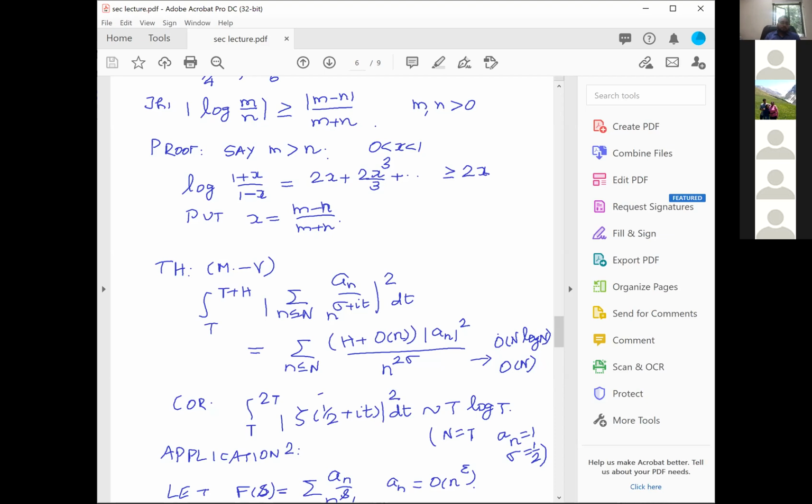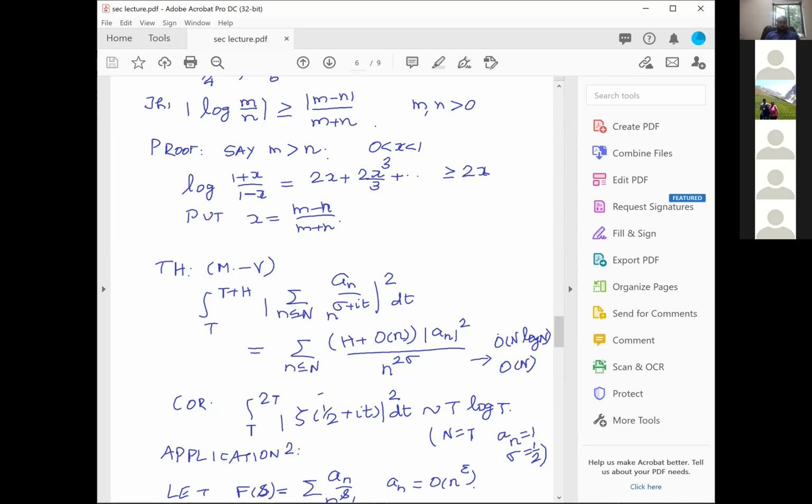Of course, I mean, on the other hand, the fact that the integral of zeta of half plus it, whole squared dt, is around T log T was known already to Hardy, and therefore we really do not need the theorem of Montgomery and Vaughan to prove this result. However, the theorem of Montgomery and Vaughan makes it much easier to prove, because otherwise you have to use the approximate functional equation, and the approximate functional equation, once you are interested in T to 2T, has its own problem of the sum range depending upon the variable.